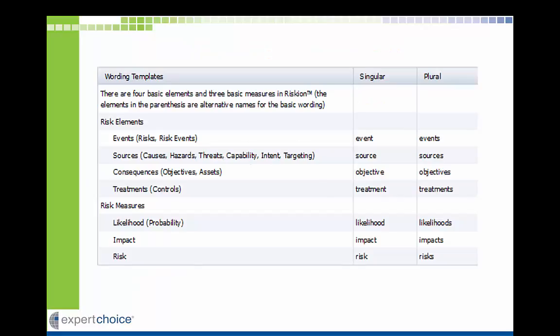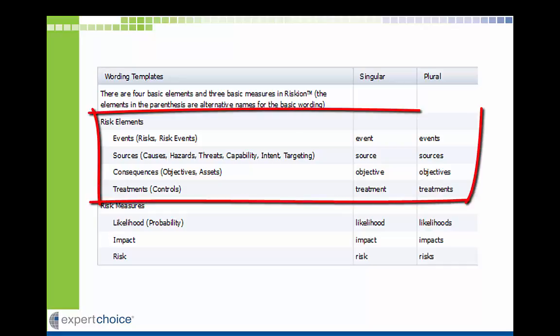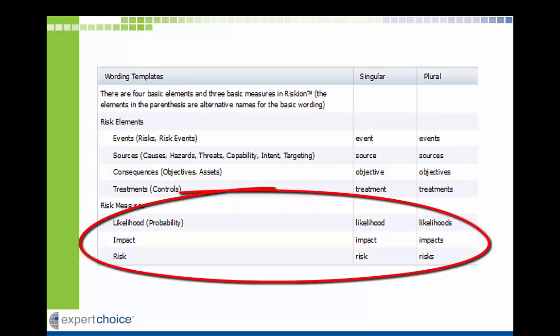The Department of Homeland Security's risk lexicon contains 123 terms. Furthermore, different organizations use different words for terms having the same or similar meaning. We have determined that a coherent risk analysis can be described using 7 and only 7 terms. These include 4 elements and 3 measures. Default words, which can be tailored to any organization's needs, are shown here. 4 risk elements: events, sources, consequences, treatments, and 3 risk measures: likelihood, impact, and risk.